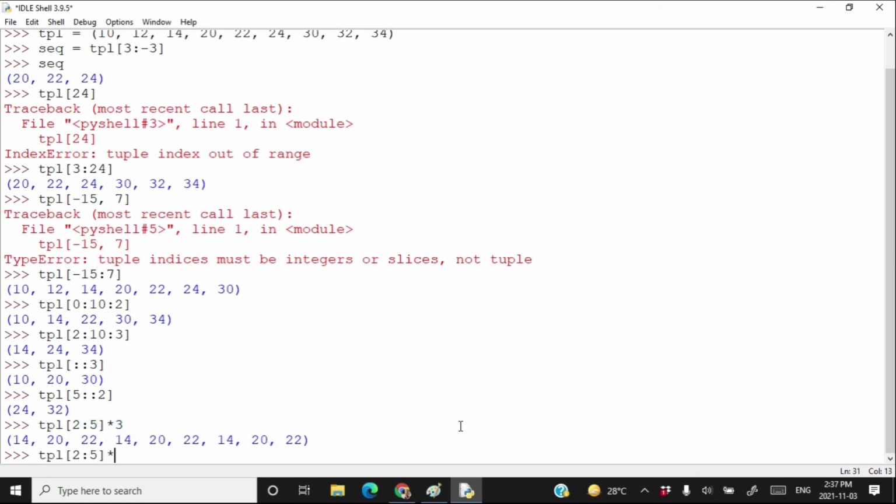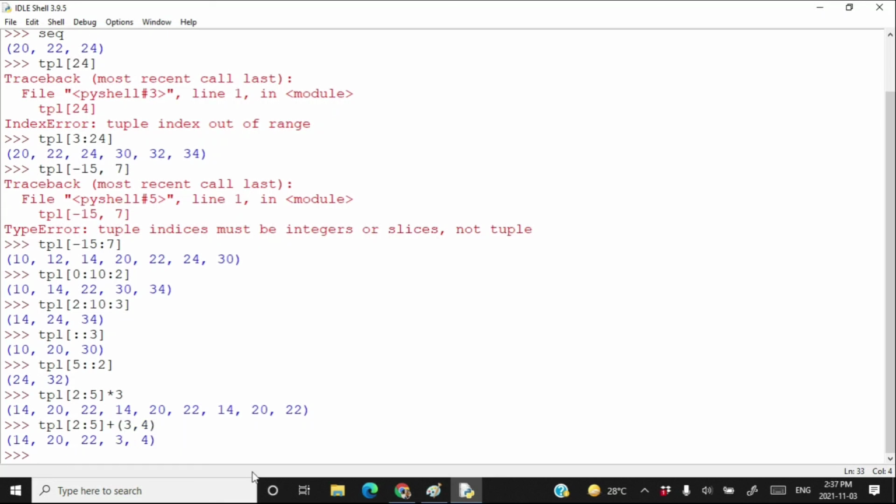But instead of multiplying it by 3, I just want to join the created tuple with the new tuple 3, 4. So 14, 20, 22 will be the content of this tuple, 3, 4 is the content of this tuple, and both will be joined together to create a new tuple whose elements are 14, 20, 22, 3 and 4. And this is the case. So hopefully you are understanding this concept.